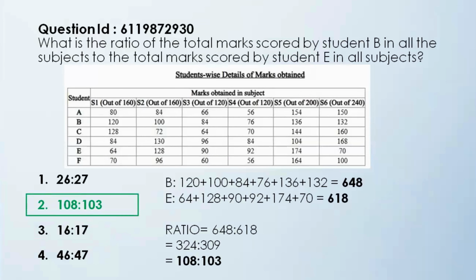So if you just divide both the numbers by 2, you will get 324 is to 309. And because both of these are divisible by 3 again, it will give you 108 is to 103. So I hope you understood how we got this answer.